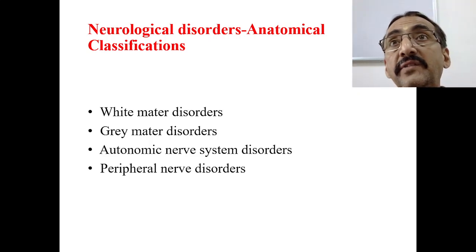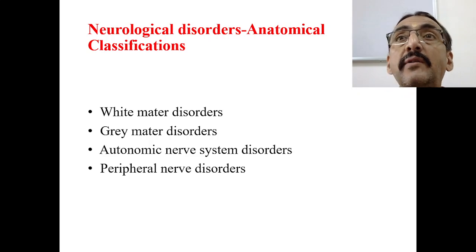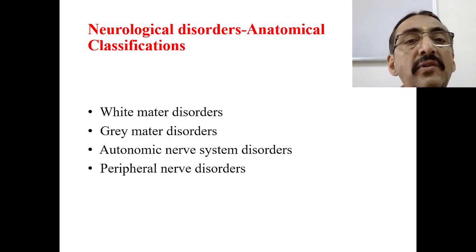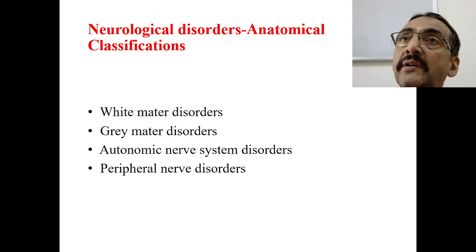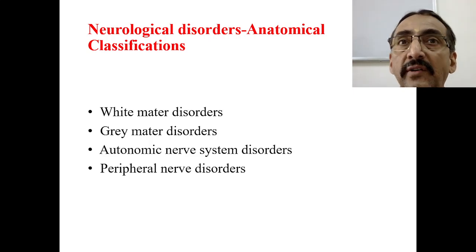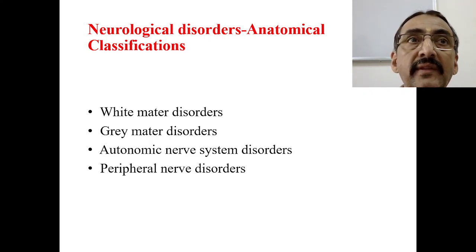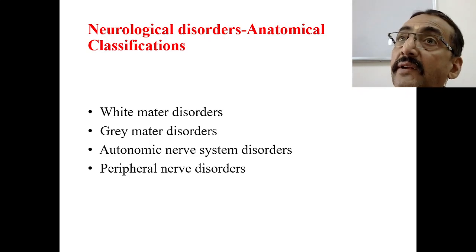Lastly, peripheral nerve disorders, where the disorder is purely peripheral, a lower motor neuron disease, suppose there is injury to the radial nerve, injury to the ulnar nerve, injury to the brachial plexus. These are all peripheral nerve disorders. Another example is Guillain-Barré syndrome, an autoimmune disorder related to the peripheral nerves. Therefore, it is also called polyneuritis. So it is a peripheral nerve disorder.